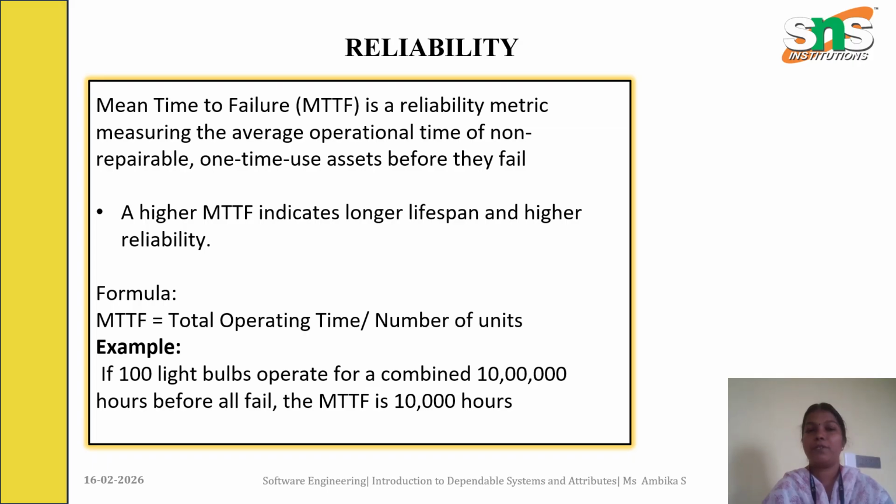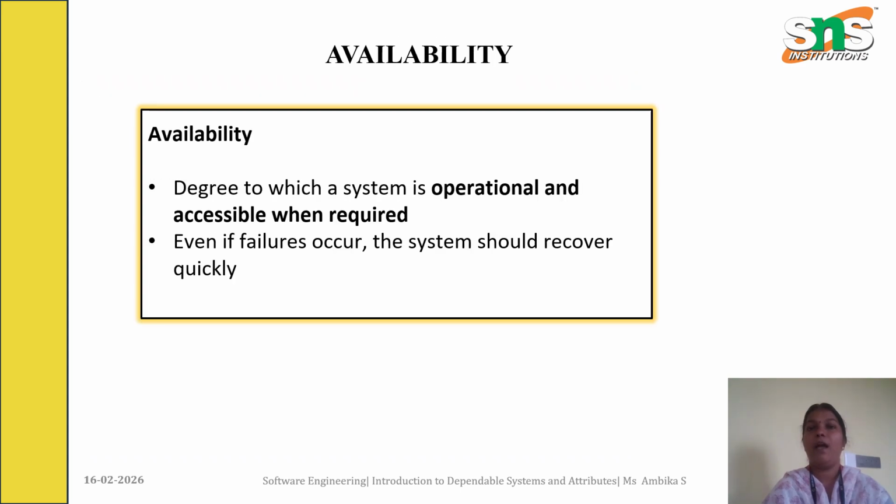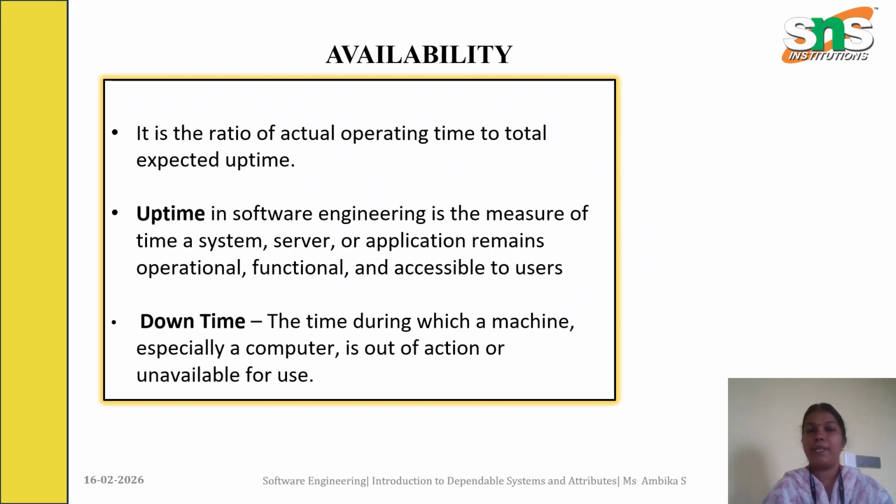We are measuring the time for which the system works without any errors. The formula used is the ratio of the total operating time to the number of units. A higher MTTF indicates a longer lifespan and leads to higher reliability. Availability measures how often the system is operational and accessible to the users, even in case of failure. It is the ratio of the actual operating time to the total expected time.